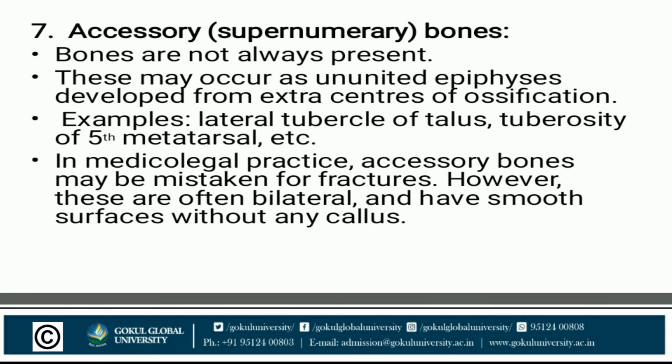Accessory, as its name suggests, accessory, helping, or supernumerary bones. These bones are not always present. This may occur as ununited epiphyses. Why does it occur? Due to ununited epiphyses that develop from extra centers of ossification. Examples: lateral tubercle of talus and tuberosity of fifth metatarsal.